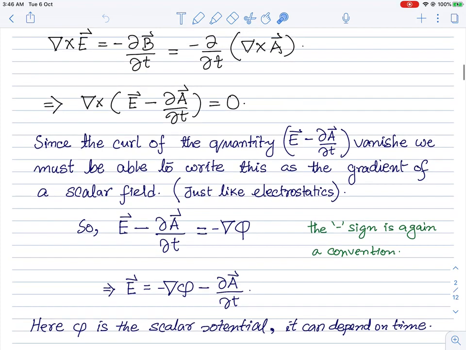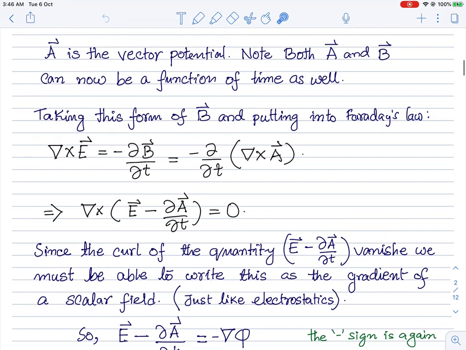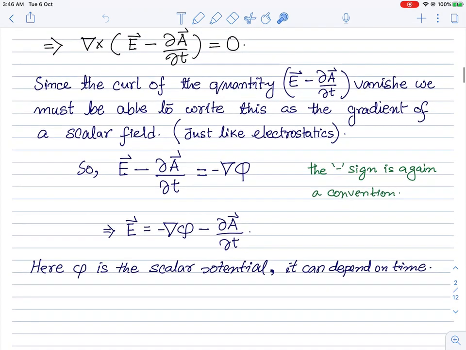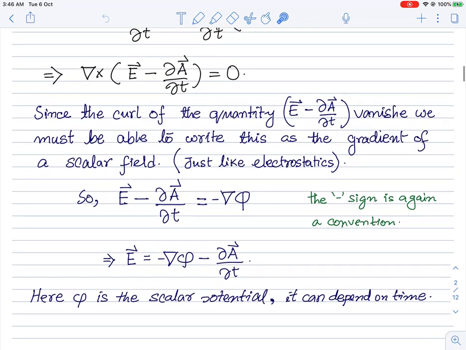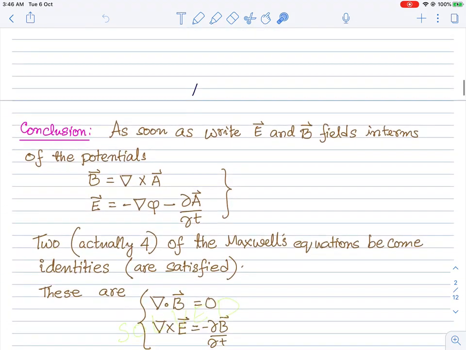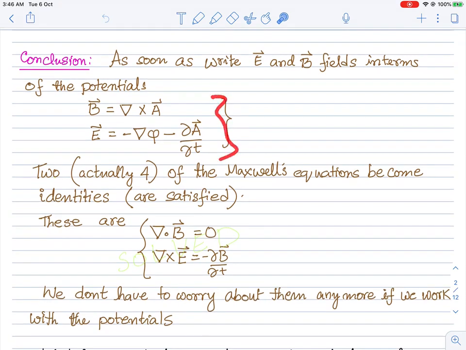So therefore this is identified with the scalar potential in electrostatics, but now there's a dynamical situation. So we have this additional term in the electric field. So we see that this vector potential not only determines the magnetic field here, it also contributes to the electric field through its time dependence. That is the new feature that we have when we put together the electric field and the magnetic field in a non-trivial time dependent scenario.